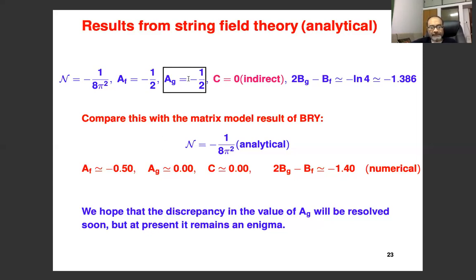Now, my hope is that there's some mistake in the calculation somewhere, and this will sooner or later be repaired. But at present, this remains an enigma. This AG, the disagreement between the values of AG from the string field theory perspective and from the numerical analysis comparison to the matrix model, still has not been resolved.